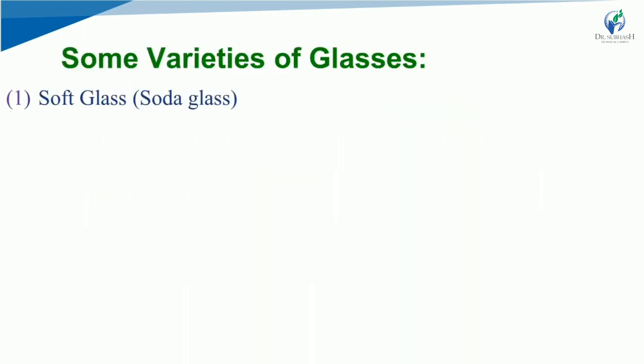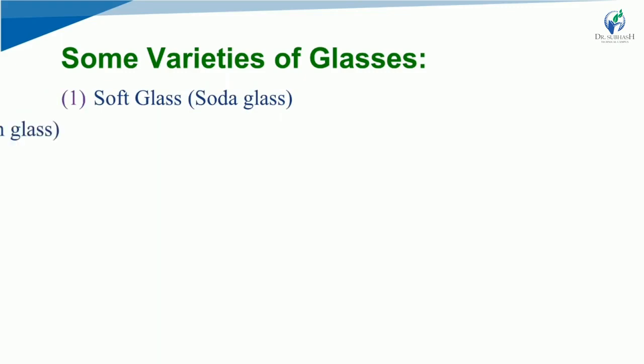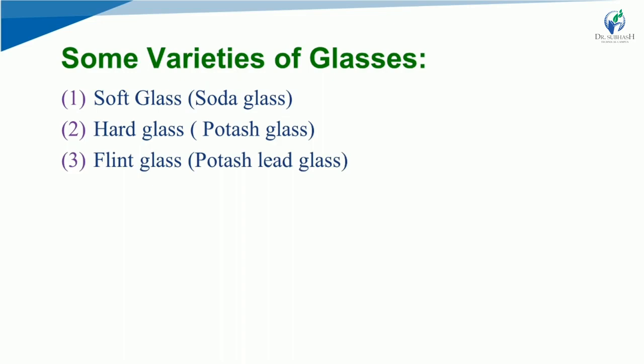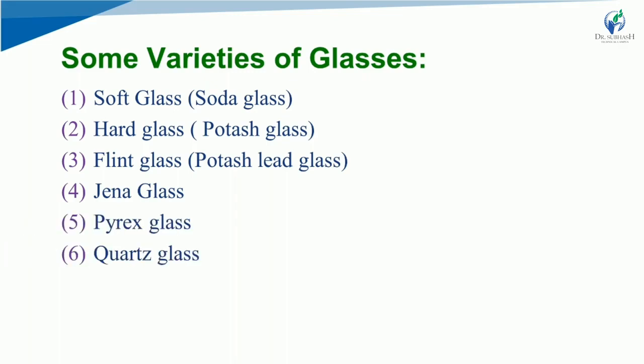Some varieties of glasses: first is soft glass, also known as soda glass. Second is hard glass, also called potash glass. Third is flint glass, also known as potash lead glass. Fourth is Jena glass. Fifth is Pyrex glass. And sixth is quartz glass. These are some of the varieties readily available in the market, and they are used for different purposes.